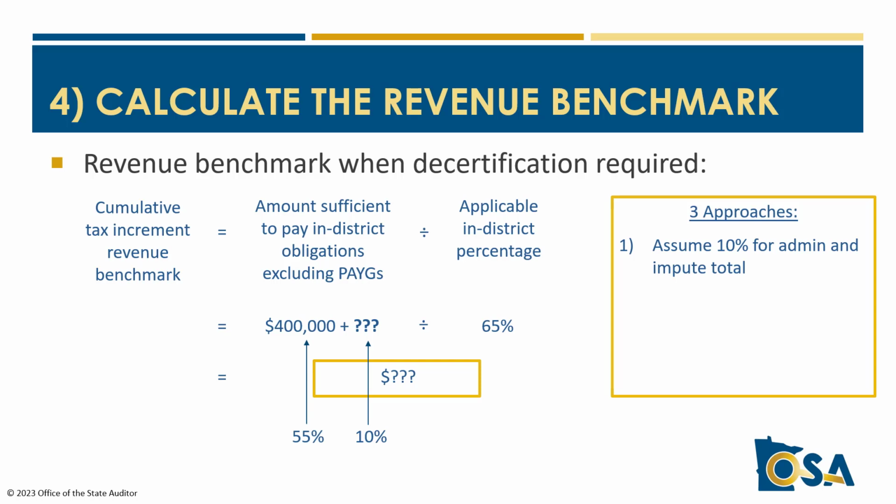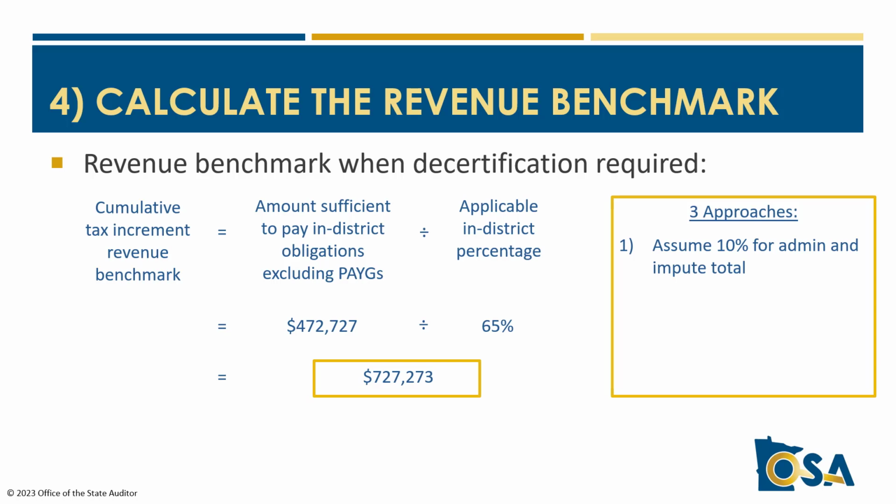So in our example, if we divide the $400,000 by 55%, we can get a new total of $727,273. And we multiply that by 10% to get $72,727 of admin costs that get us to a new total of in-district costs and obligations of $472,727. The only caution with this approach is that if the total admin costs end up being less, there may be a need to return surplus increment.